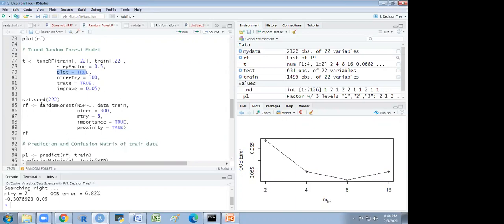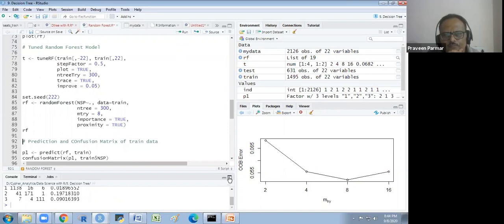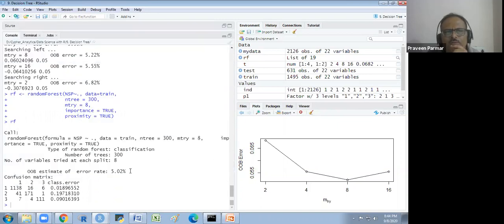So now I am again retraining the model, and now I am taking other attributes in this model. ntree is 300, mtry is 8, importance is true, proximity is true. I run this and I will show you. Now you see our out-of-bag error rate is 5.02.